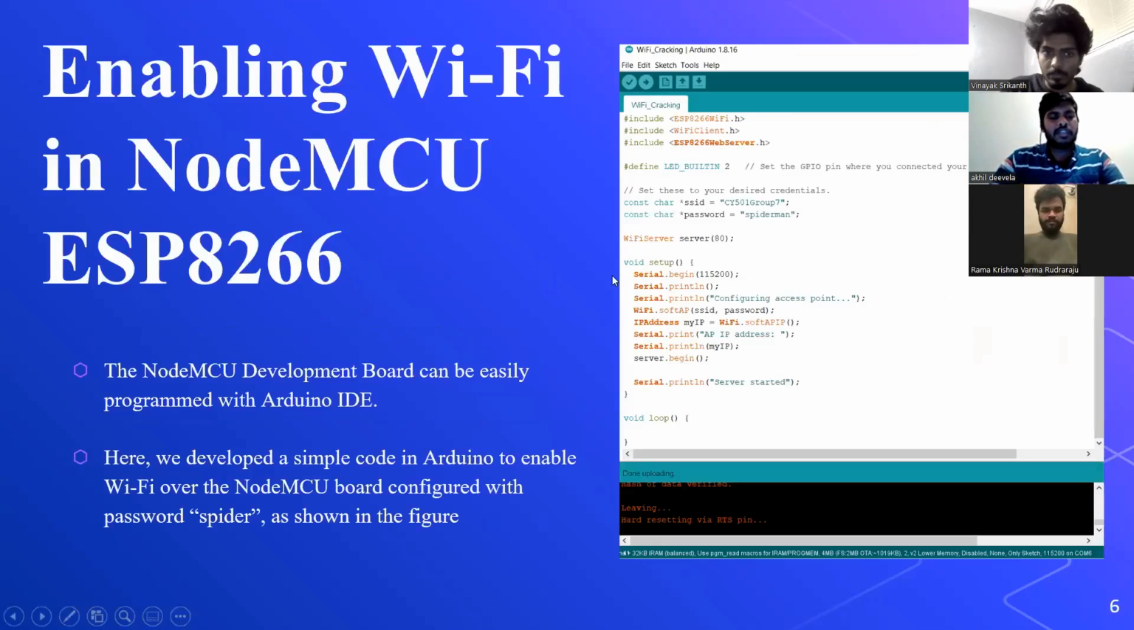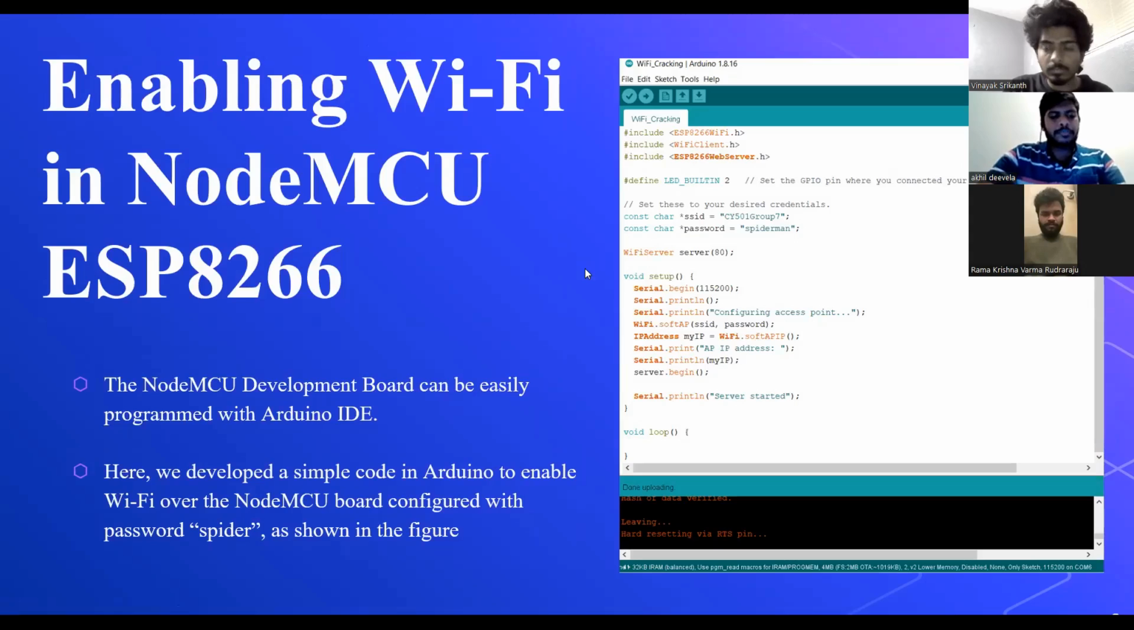Yeah, here we have enabling Wi-Fi in NodeMCU. The NodeMCU development board can easily be programmed with the Arduino IDE. Here we develop simple code in Arduino to enable Wi-Fi. The NodeMCU board is configured with the password, which you can see in the image. And NodeMCU is an open source platform which can connect objects and let data transfer using the Wi-Fi protocol.